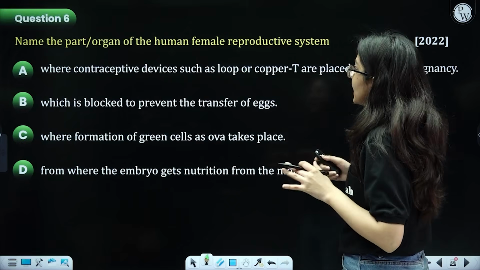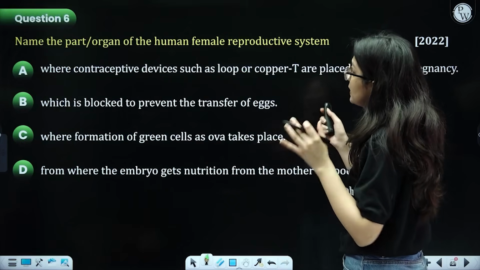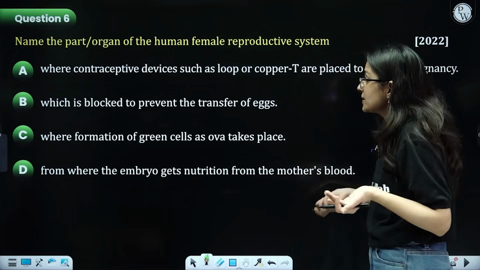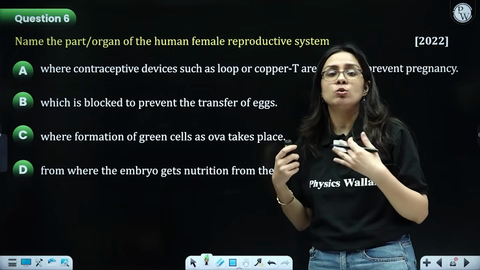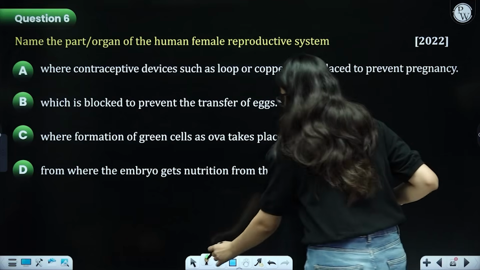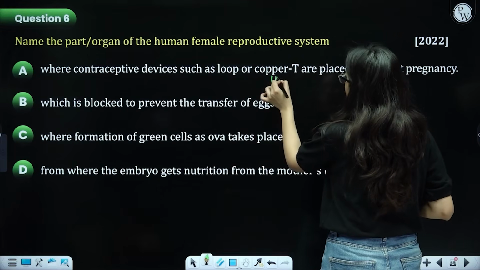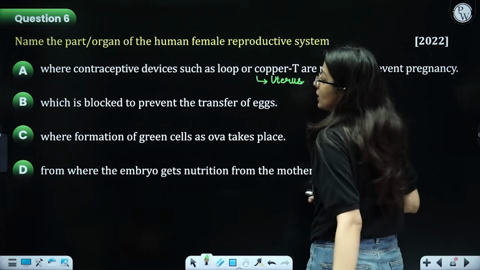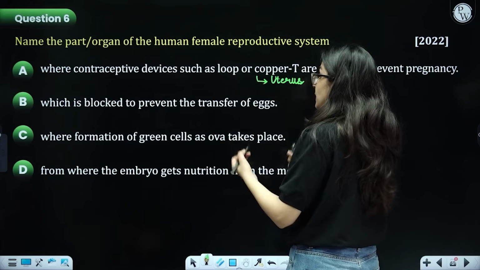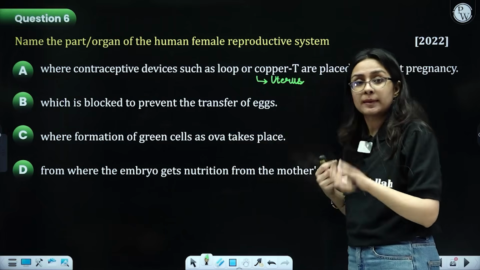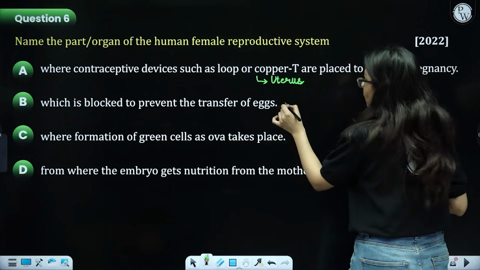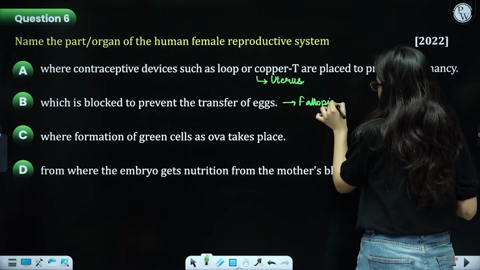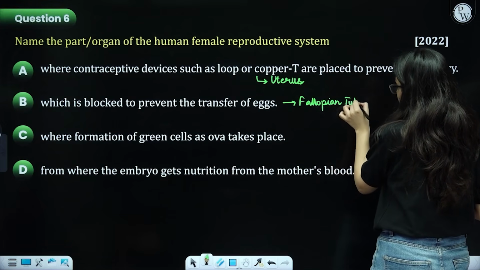Mention the part of the female human reproductive system where contraceptive devices such as loop or copper T are placed. Since copper T, as you know, is an intrauterine device, definitely it has to be inserted inside the uterus of the female. So uterus will be the correct answer for this one. Then, which particular part is blocked to prevent the transfer of eggs? Fallopian tube or the oviduct. So we can write fallopian tubes or the oviduct.